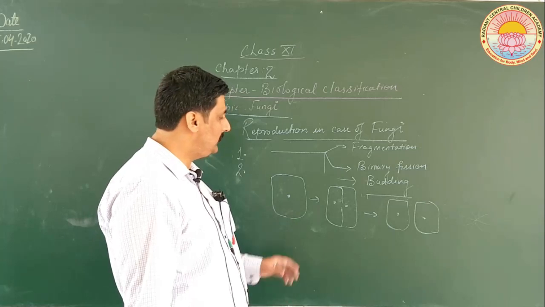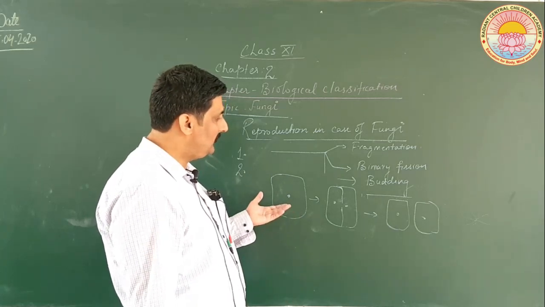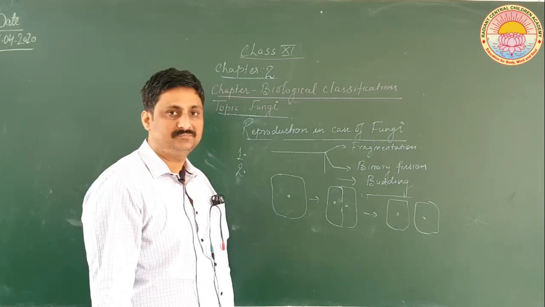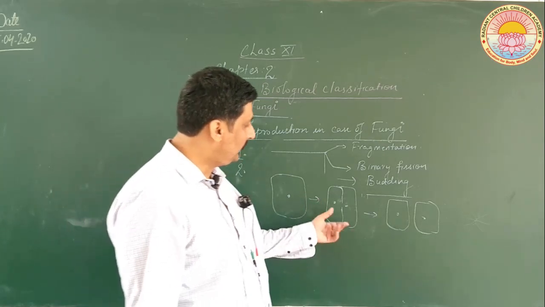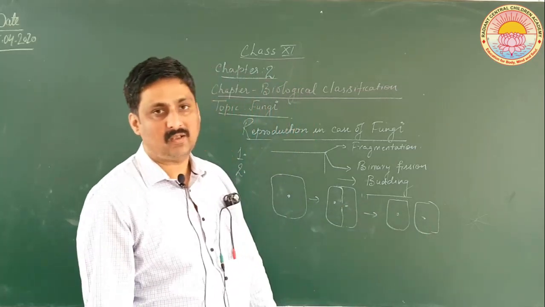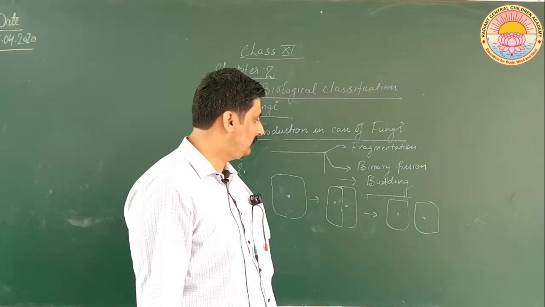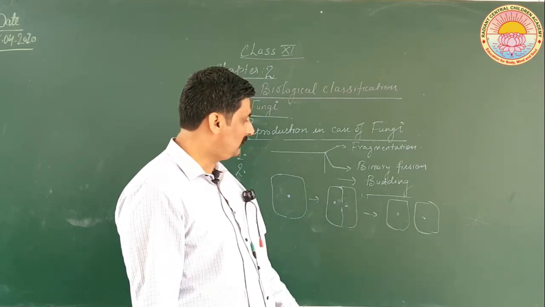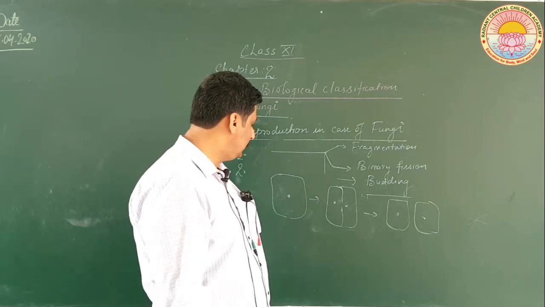So it is also very simple. In case of binary fission, the division is more or less equal. So this divides to form two equal cells, and both of them now can give rise to two new organisms. They have been separated. So this is how binary fission takes place.